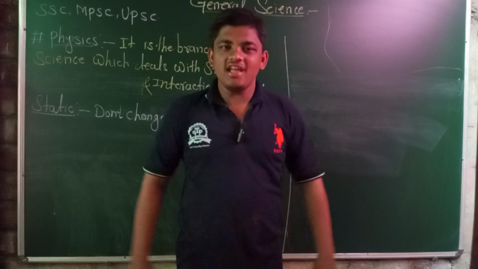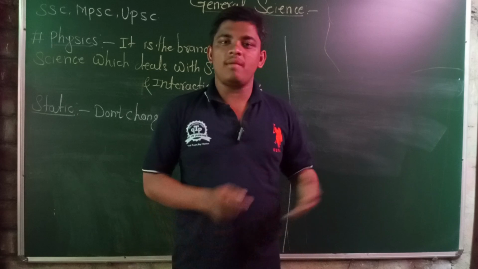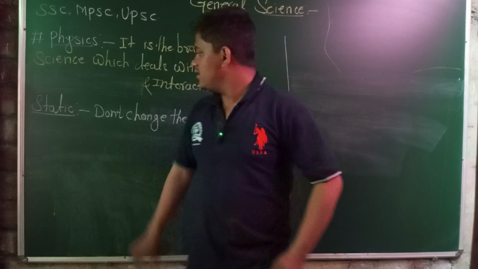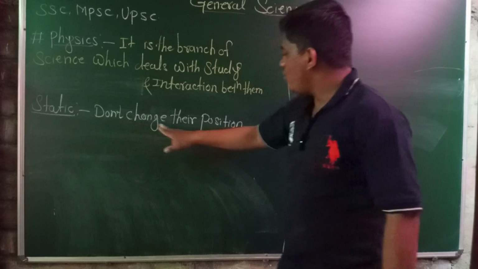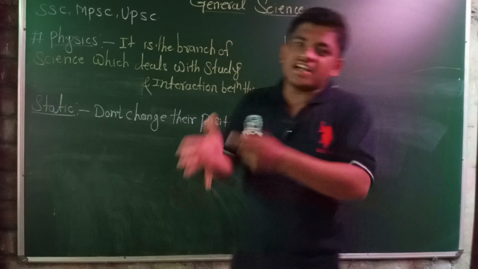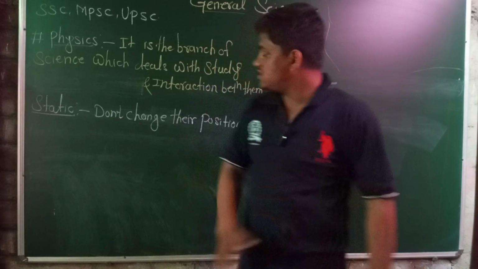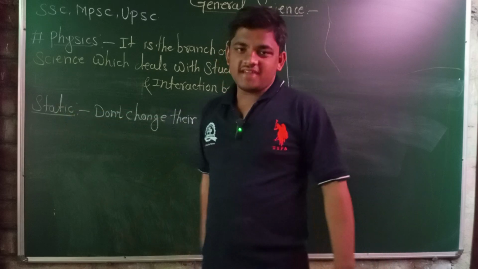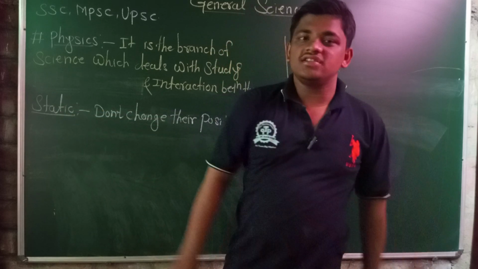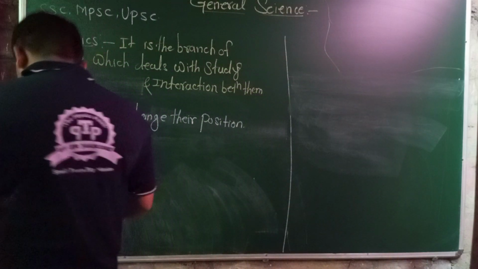When I am standing here properly, I don't change my position. I am in the static condition. Static means the object doesn't change its position. This object is considered a static object.